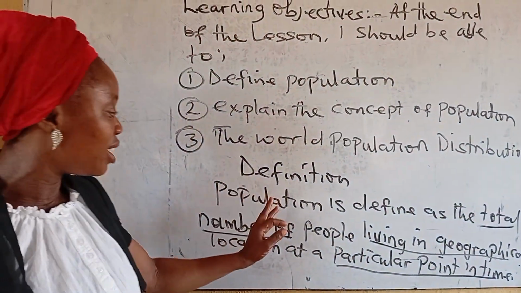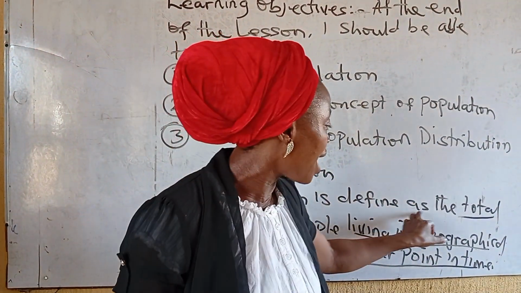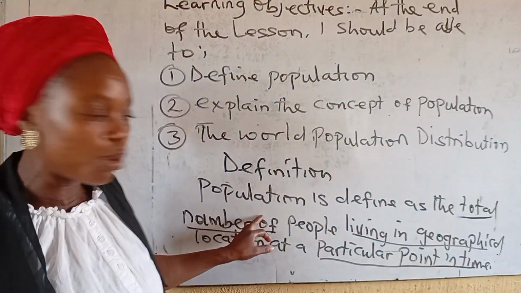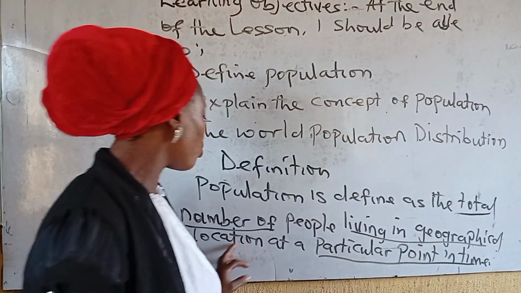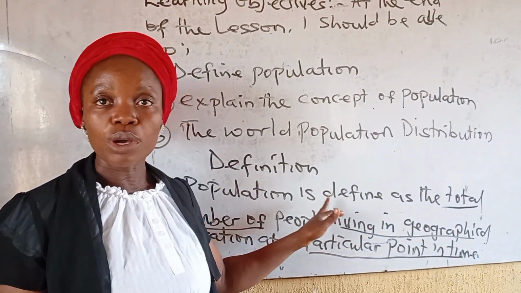That is why in our definition, you must mind these 3 words. Population is defined as the total number of people living in geographical location at a particular point in time. That is what we call population.